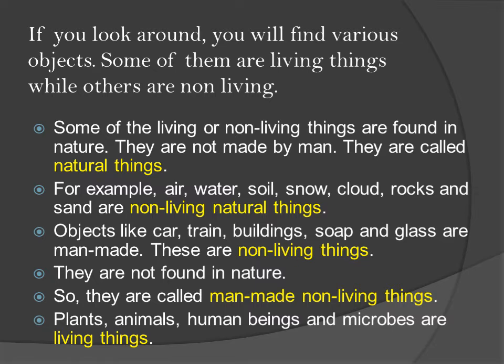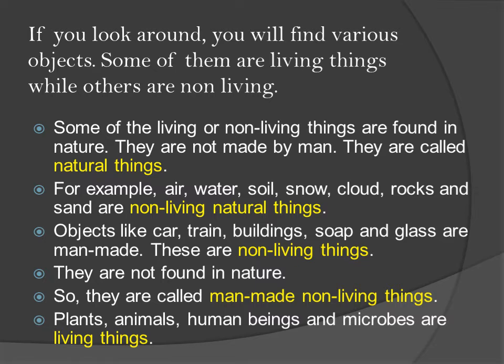Objects like car, train, buildings, soap and glass are man-made. These are non-living things. They are not found in nature. So, they are called man-made non-living things.